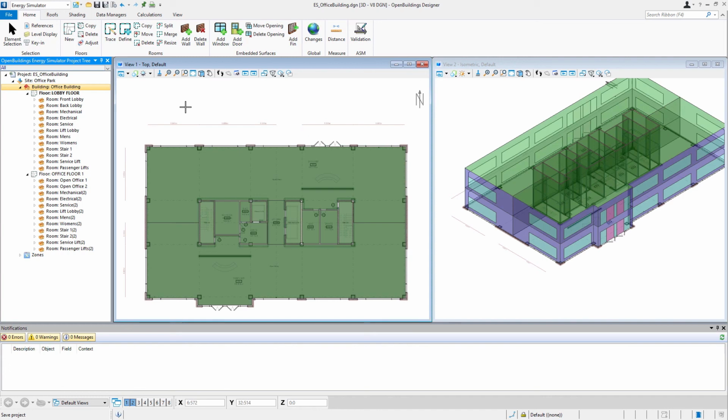Okay, so now that we've adjusted the room properties on this office floor, in the next video, we'll go back and change some of our embedded surfaces because, of course, we're not going to have doors up here on our office floor.